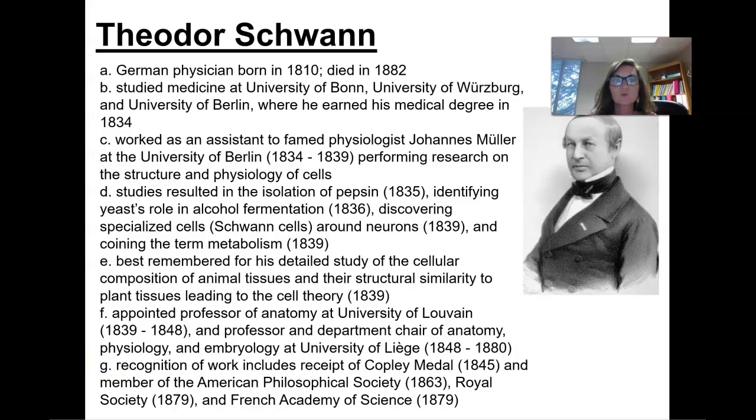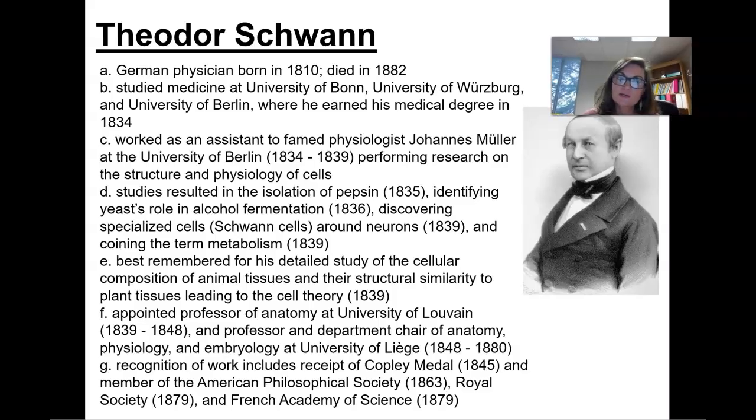He's going to continue his work as an assistant to a famed physiologist, Johannes Müller, at the University of Berlin in 1834, and he does this until 1839. Here he's going to perform research on the structure and physiology of cells. Studies are going to result in the isolation of pepsin, which he's going to discover in 1835. He also is going to help to identify the yeast's role in alcohol fermentation in 1836, and he discovers specialized